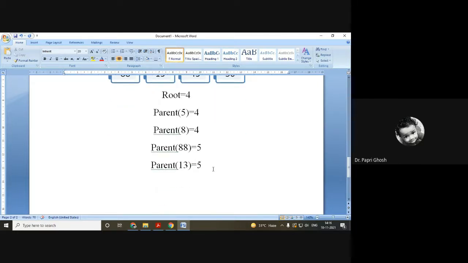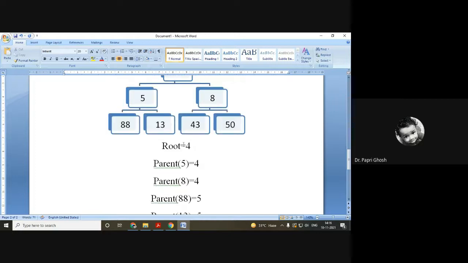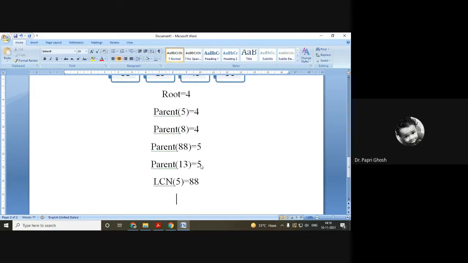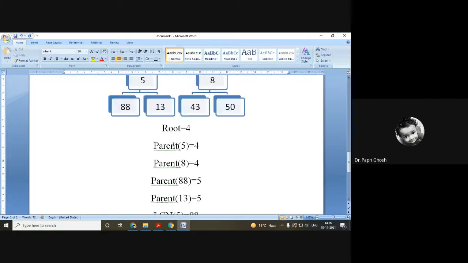Similarly, we can use some other way to indicate the left child node or the right child node. So the left child node of 5 is 88. The right child node of 5 is 13. So such a function, or a similar function, you can use to indicate who is the parent node and who is the child node. Fine.